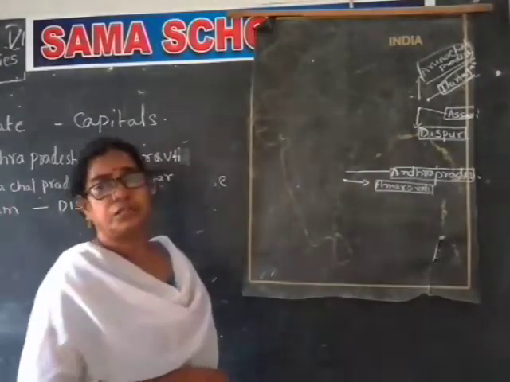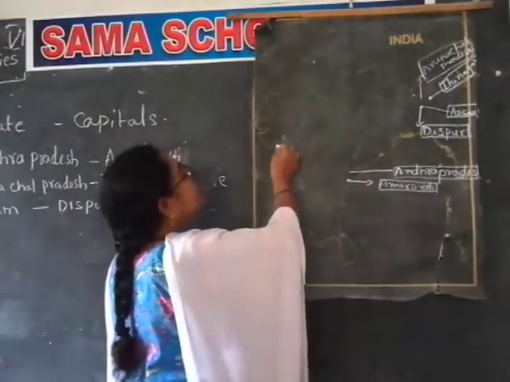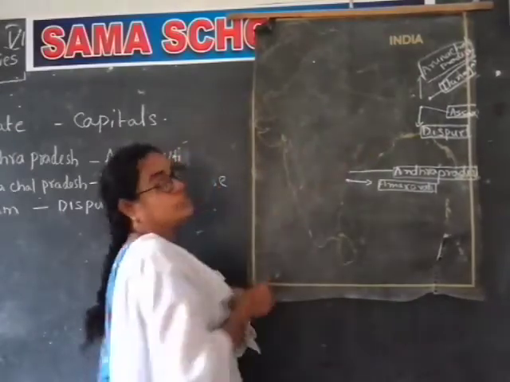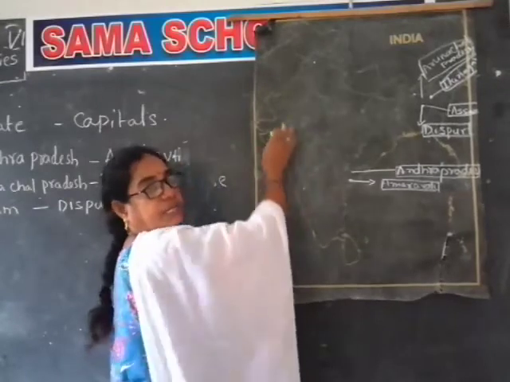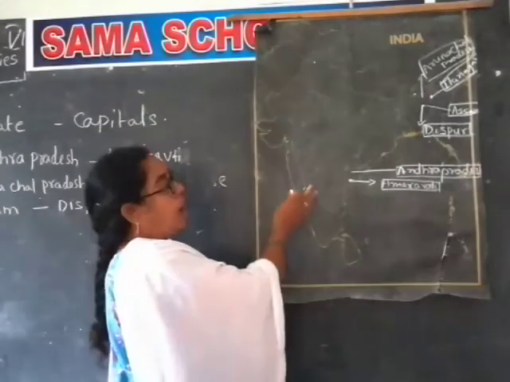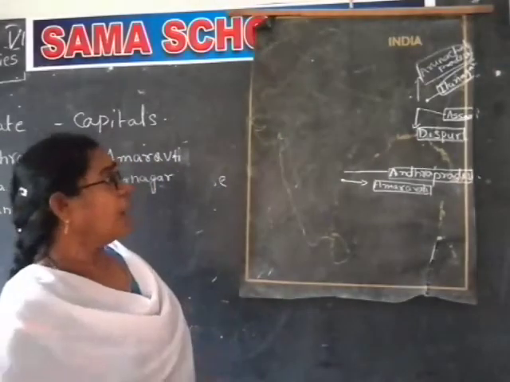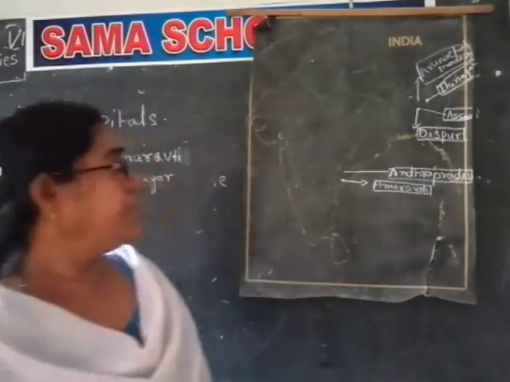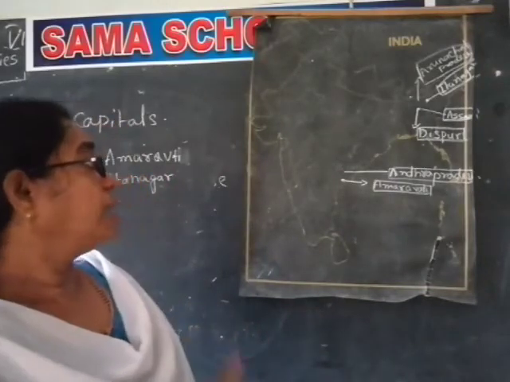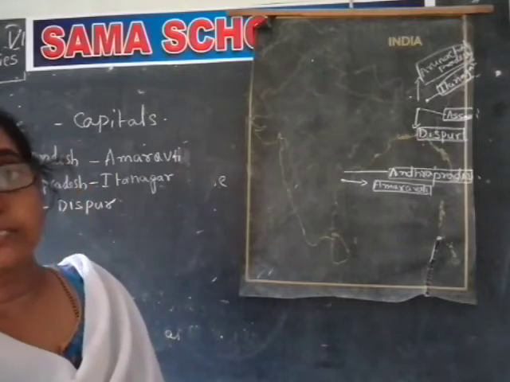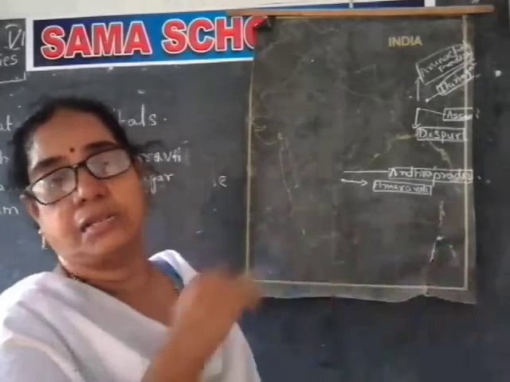How is it in South India? Here the Vindhya and Satpura mountains are there, and the Tropic of Cancer passes through the middle of India and divides India into two parts: one is North India, and another is South India. Andhra Pradesh is located in South India. Itanagar is the capital of Arunachal Pradesh, and Dispur is the capital of Assam. Assam and Arunachal Pradesh are northeastern states.